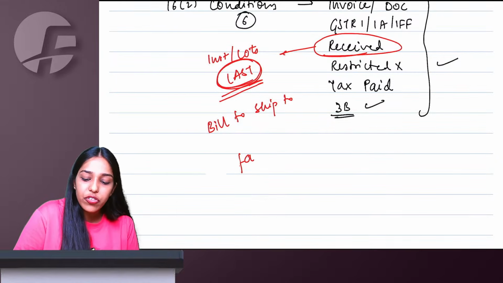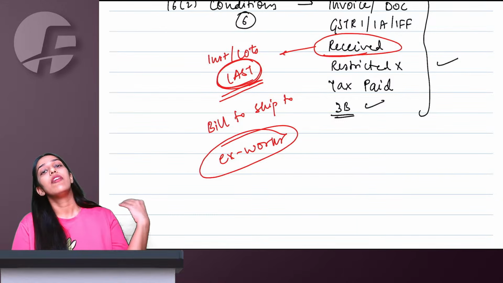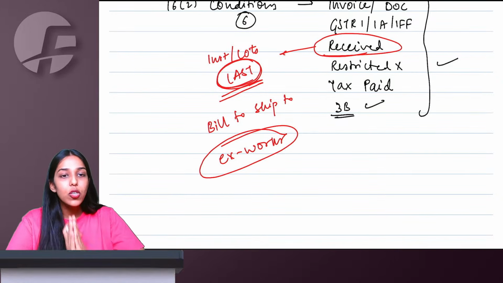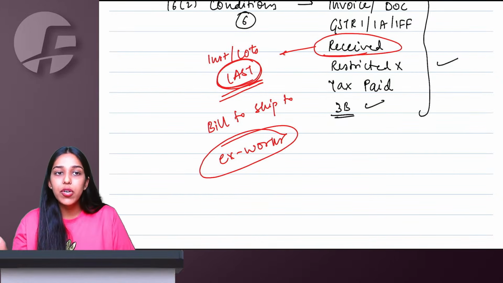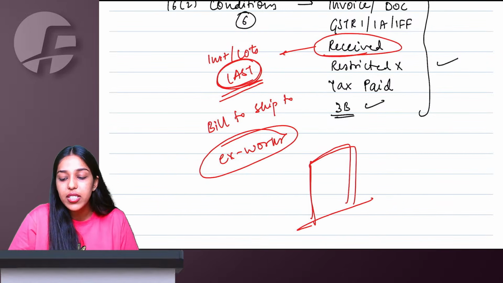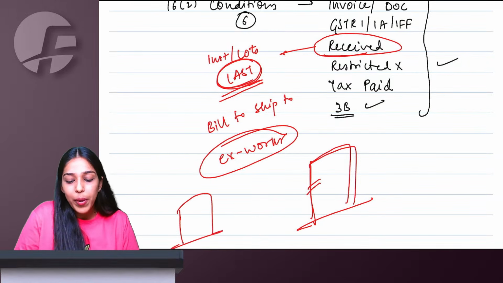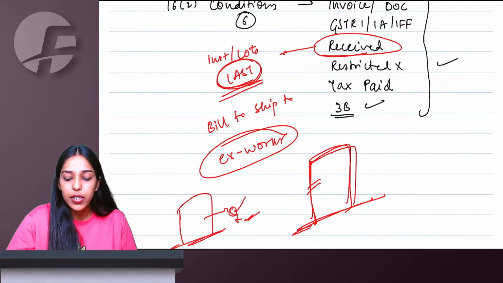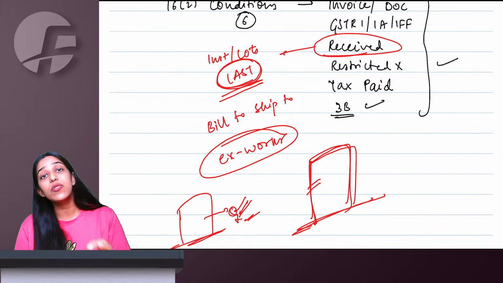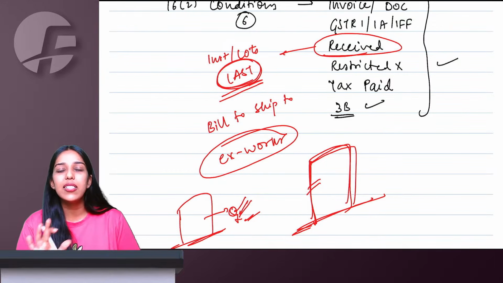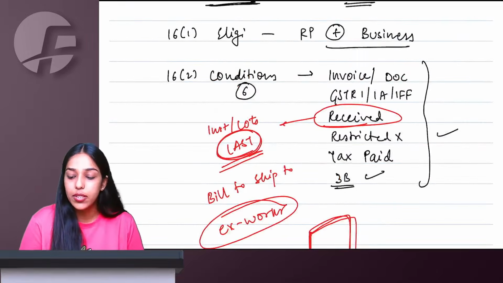Then for ex-works contract, we say the supplier's obligation is finished when he gives delivery outside the factory to the transporter of the recipient. The supplier's obligation is over. Further transportation and everything is the recipient's responsibility. So even if the recipient has not literally received the goods at his premises, the moment the supplier gives delivery, the recipient's responsibility has started. So it is okay. In case of ex-works contract, when the supplier has given the delivery to the transporter, the recipient can take ITC. It is just like deemed that you have received the goods, right?